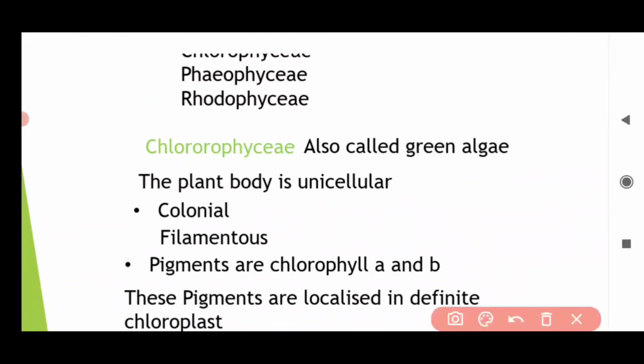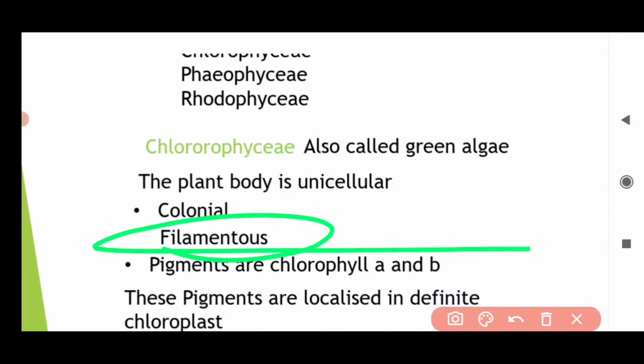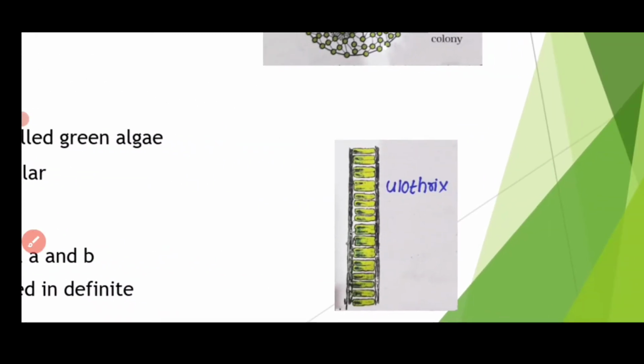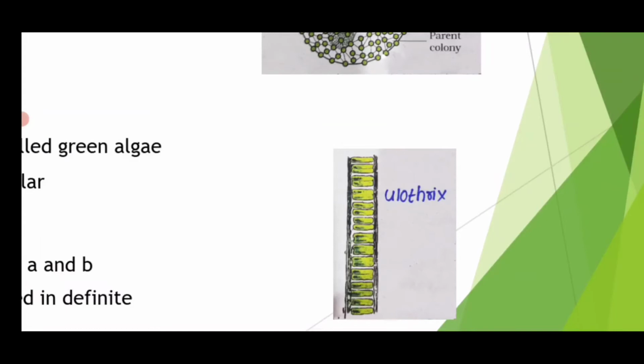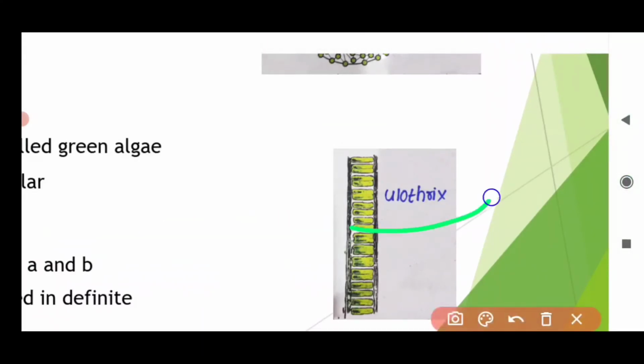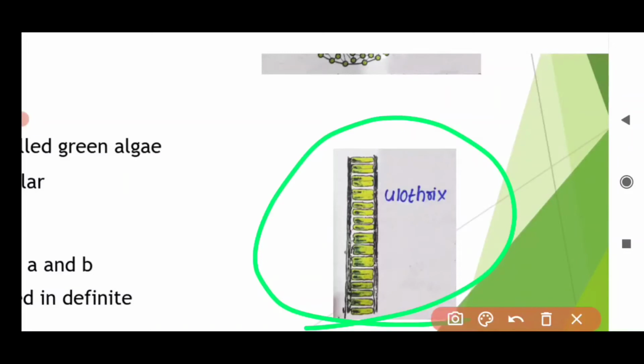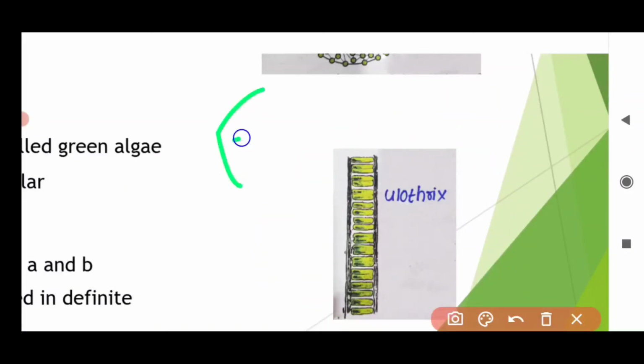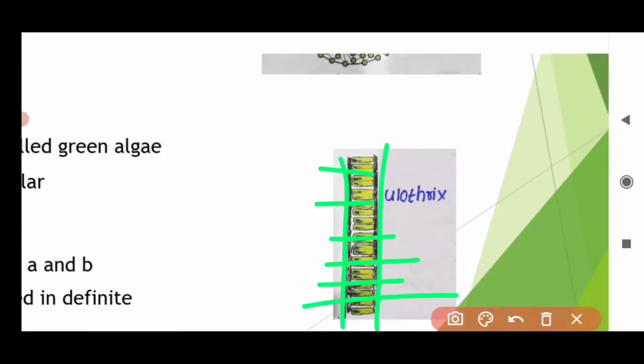So what are the filamentous forms? This is your Ulothrix. Ulothrix are the filamentous forms. You can see they are in the form of filament.